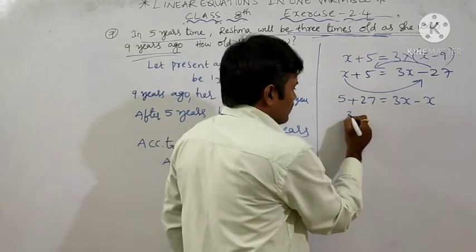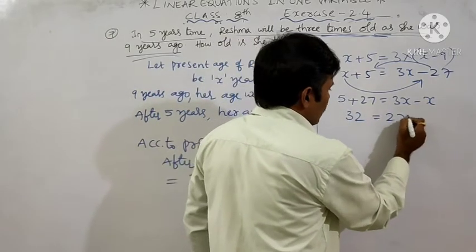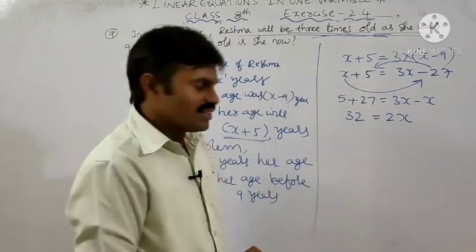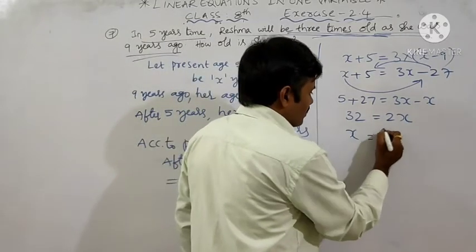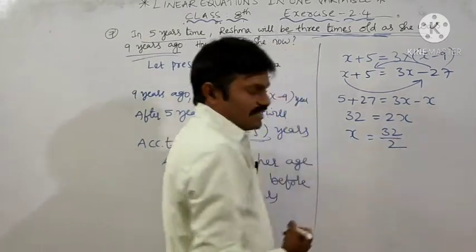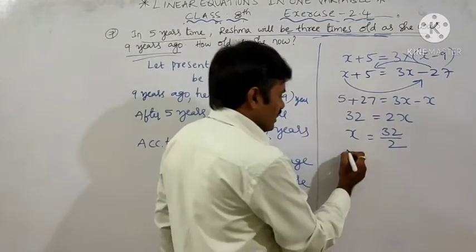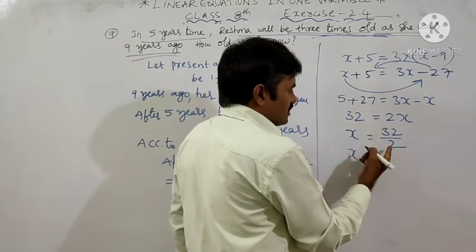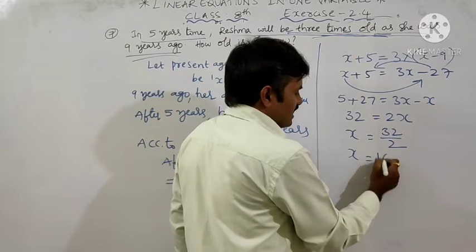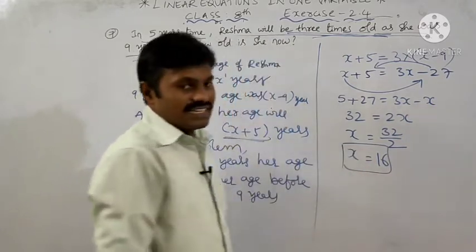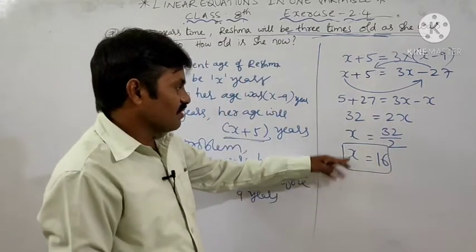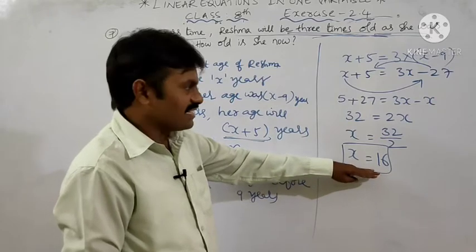So 5 plus 27 is how much? 32 is equal to 2x. Then x is equal to 32 by 2. And x is equal to how much? Here 32 is divided by 2. 2 divided into 32 is 16 times. Now what is x? We got here the value of x is 16.